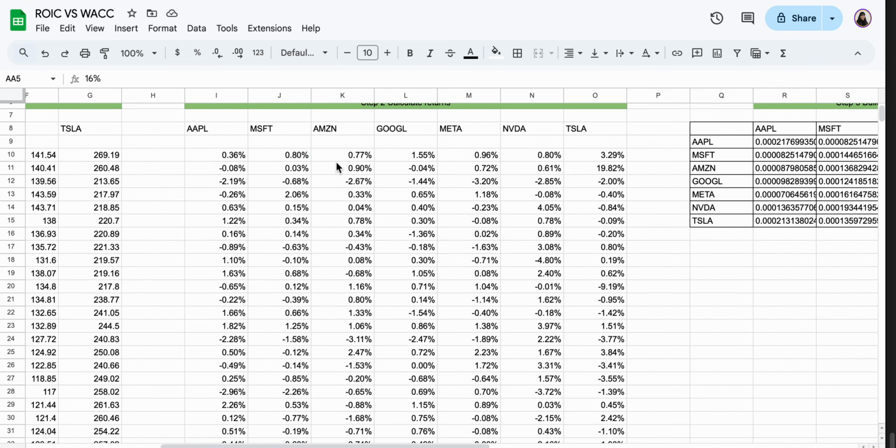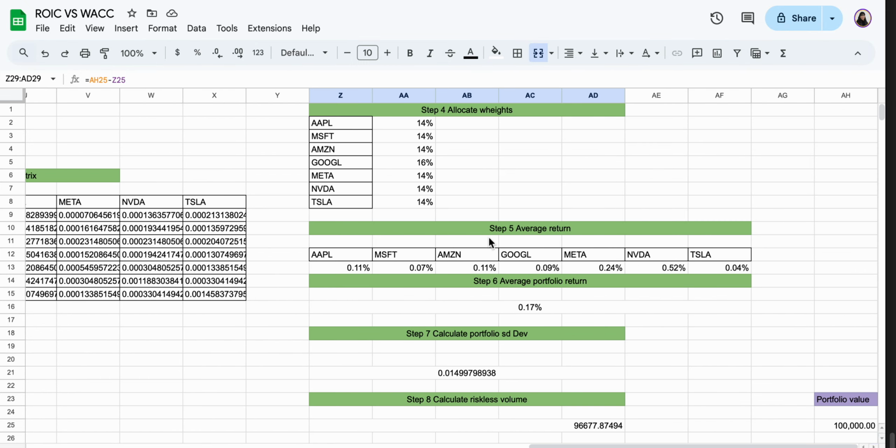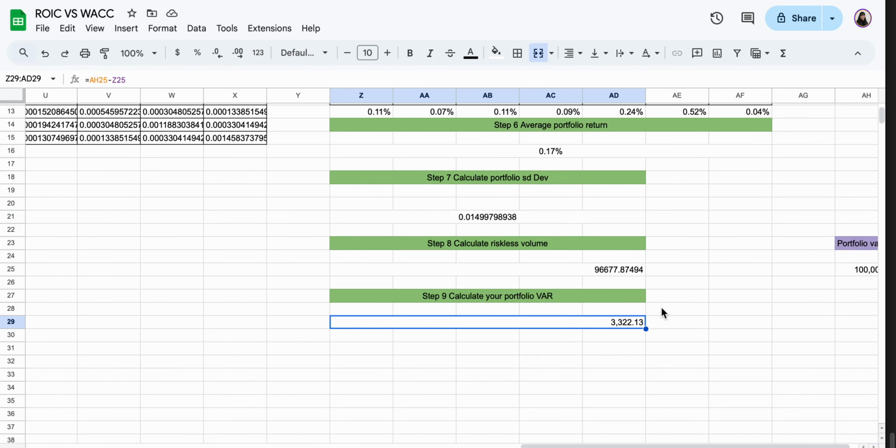So if you're holding these Magnificent 7 stocks in equal weights in your portfolio, there is a high probability that your loss would be $3,322, based on 10 months of observations. But again, the longer your observations, the better it is.